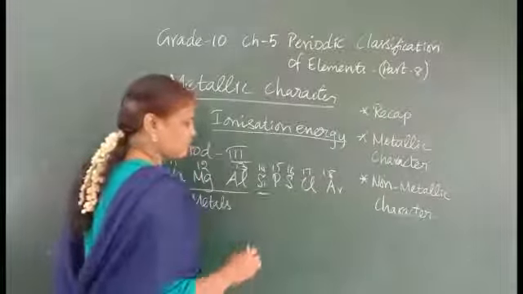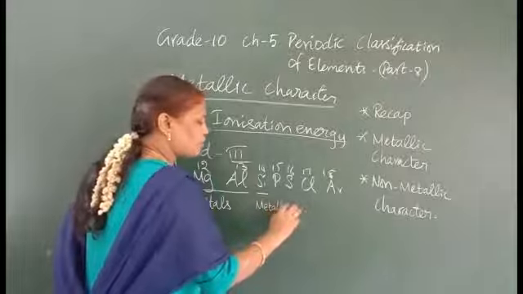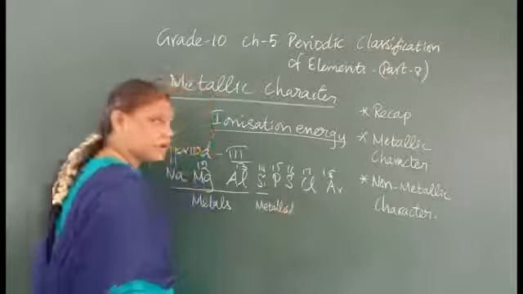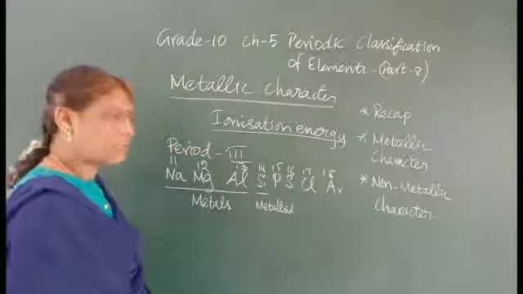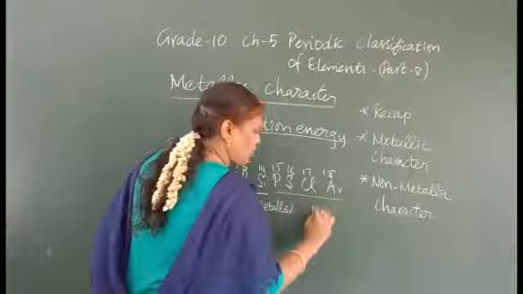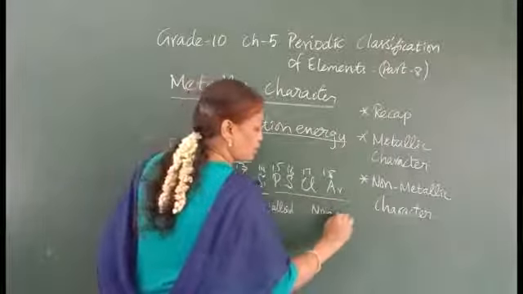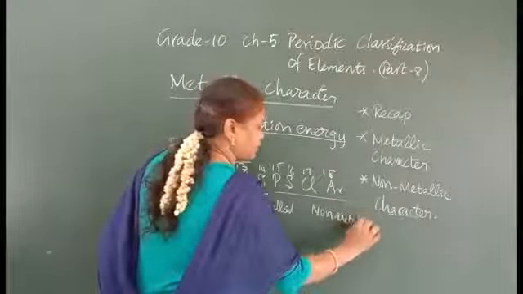These metals are given in green color. Silicon is a metalloid, which possesses the character of both metal and non-metal, so it is an example of a metalloid. Then the remaining ones, given in yellow, are non-metals. From phosphorus to argon they are non-metals, given in yellow color.